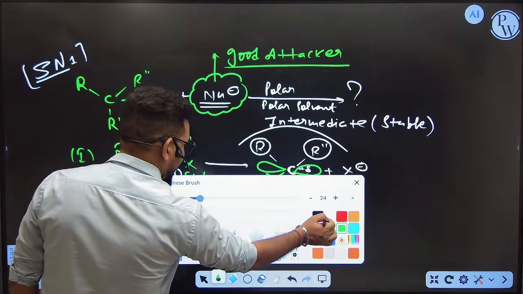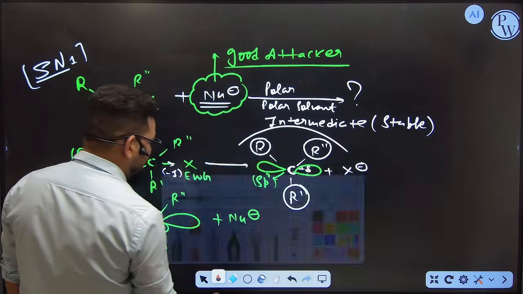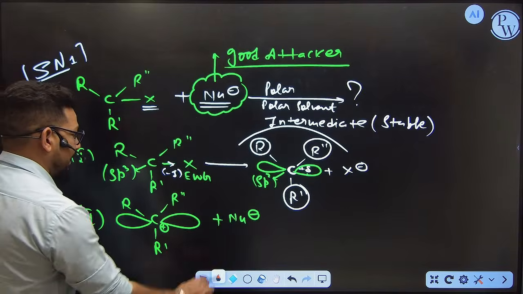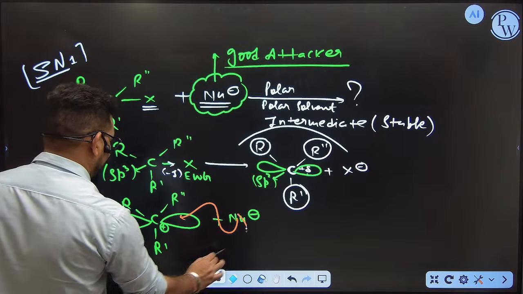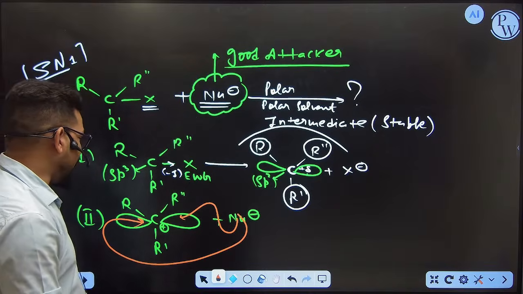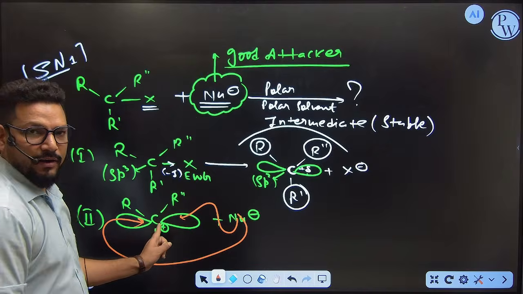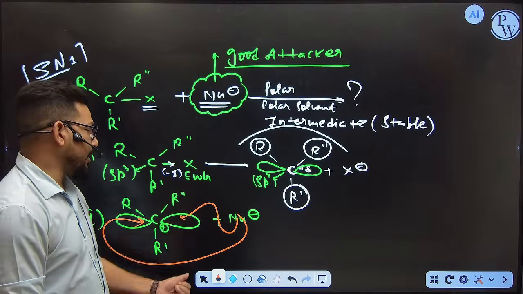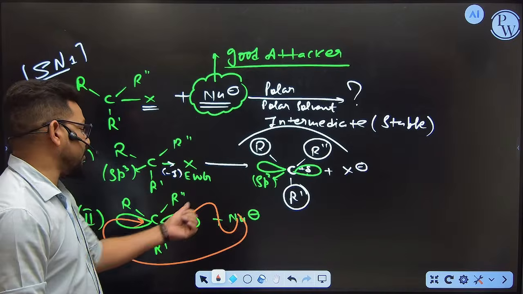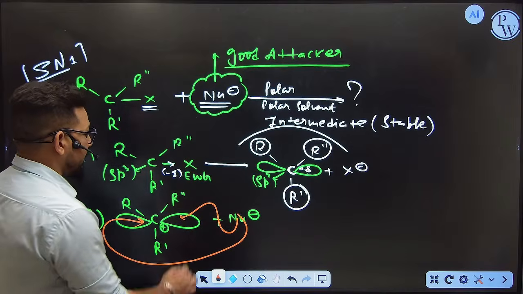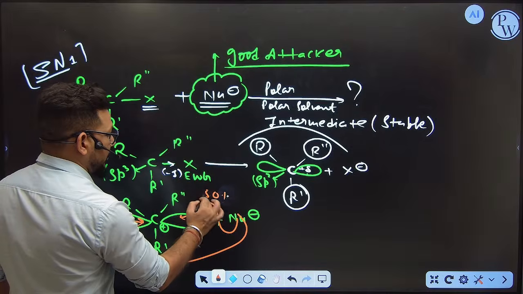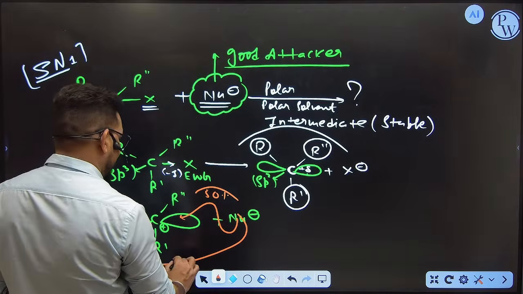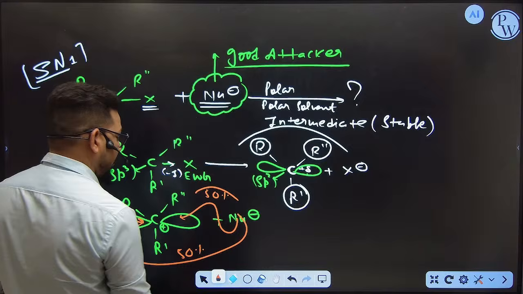Now you can see here, you have two options to attack on the positive charge. Either you can attack from the front side or you can attack from the back side. Why? Because both lobes are vacant. So this positive charge actually exists on both lobes. Ultimately the nucleophile can attack from the front as well as the back. So there is a 50% chance of attack from the front side and a 50% chance of attack from the back side.